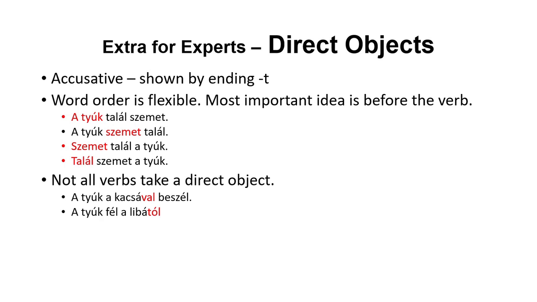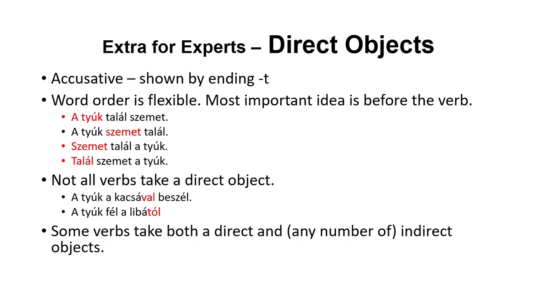However, if we say the hen fears the goose, in English that's a direct object, but in Hungarian it is not. We say the hen is afraid away from the goose. We also say in English the hen is afraid of the goose. In that case, English also shows an indirect object. And some verbs take both a direct and any number of indirect objects.